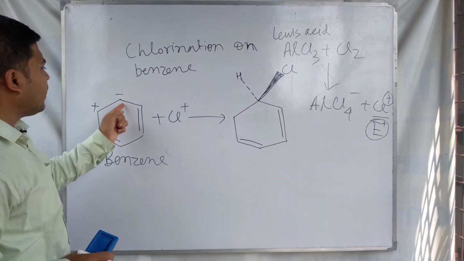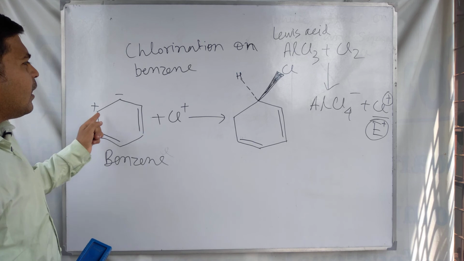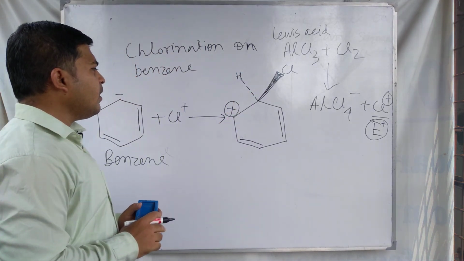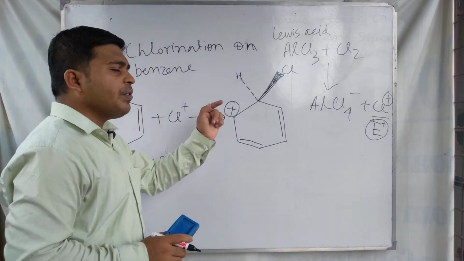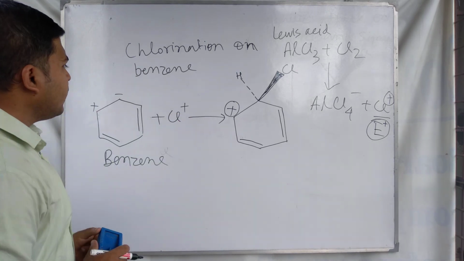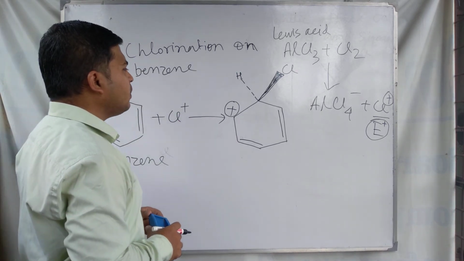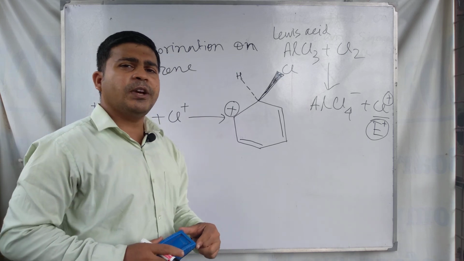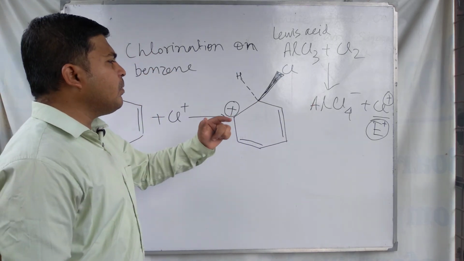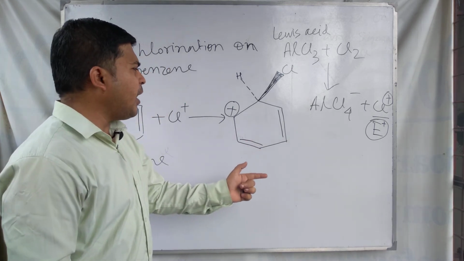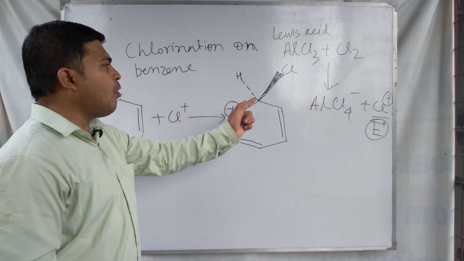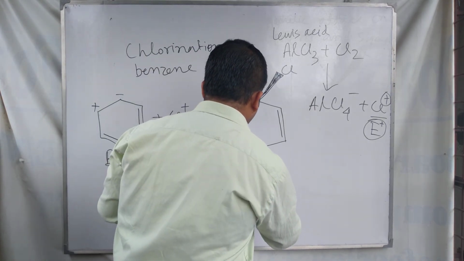The Cl plus ion substitutes this position, and the other position, this carbon atom, is carrying a positive charge. So this one is the second step of the electrophilic substitution reaction on benzene. Electrophile generation is the first step, and after that, in the second step, the electrophile attacks the benzene ring, forming this intermediate carbocation.